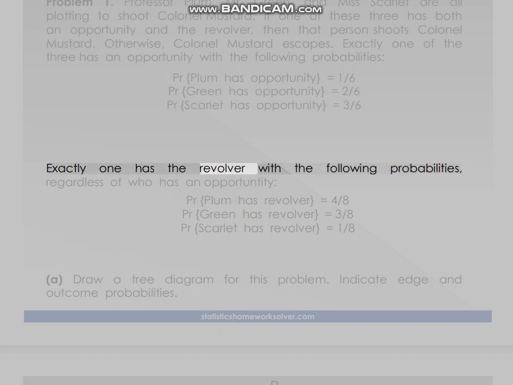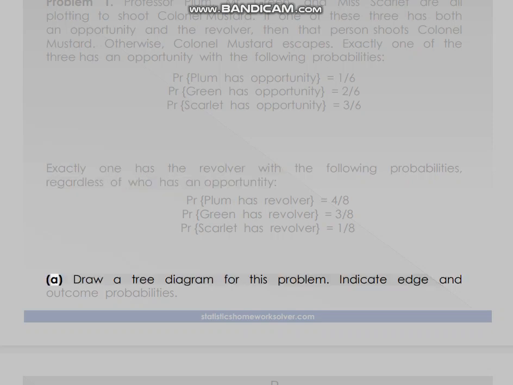Exactly one has the revolver with the following probabilities, regardless of who has an opportunity. A. Draw a tree diagram for this problem. Indicate edge and outcome probabilities. PR Plum has revolver equals 4/8, PR Green has revolver equals 3/8, PR Scarlet has revolver equals 1/8.